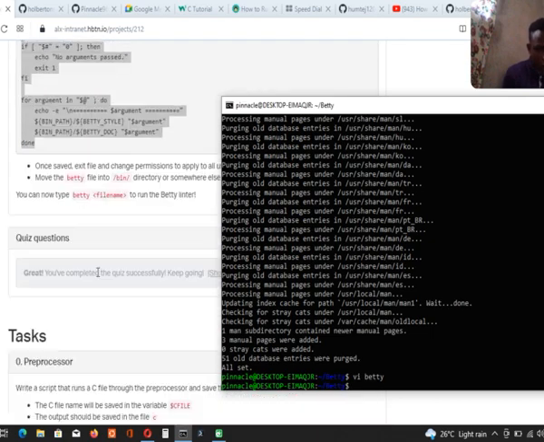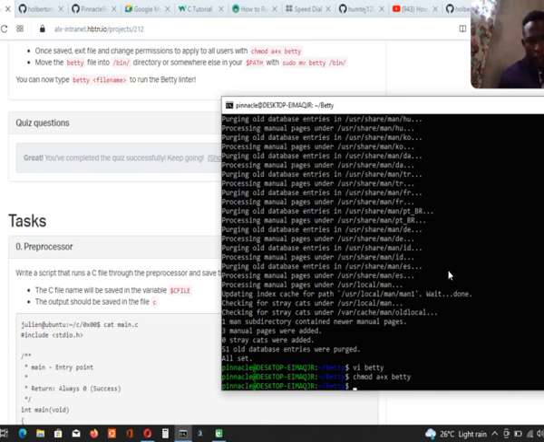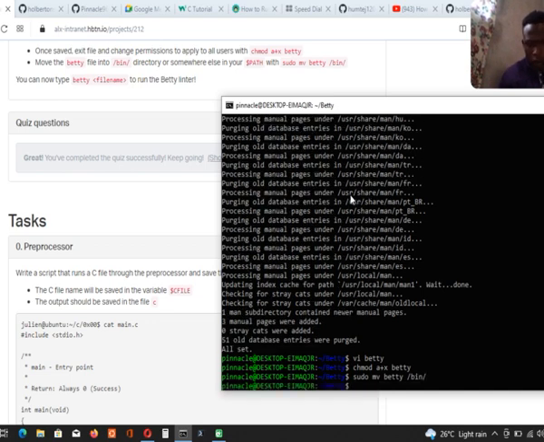Now what's the next command? So once we save, exit the file and change the permission. Say chmod a+x Betty. Now that one has been done. Now I want to move the Betty file into the bin directory or somewhere else on your computer. Now let's just copy this. Let's just say sudo mv Betty bin. Now, done.